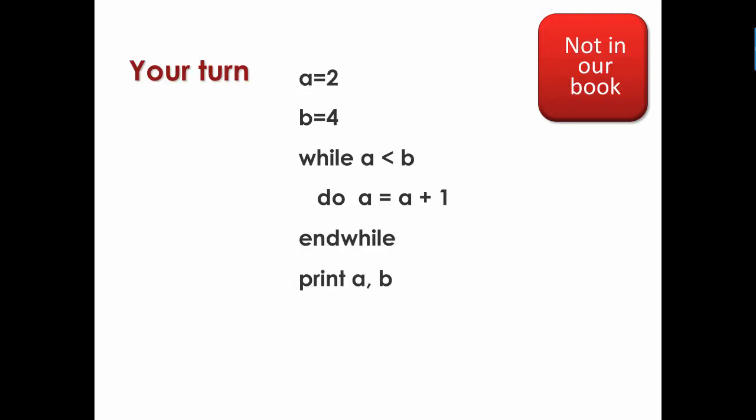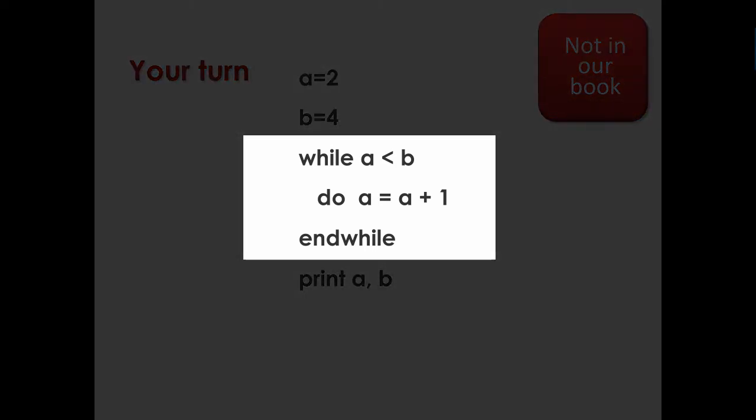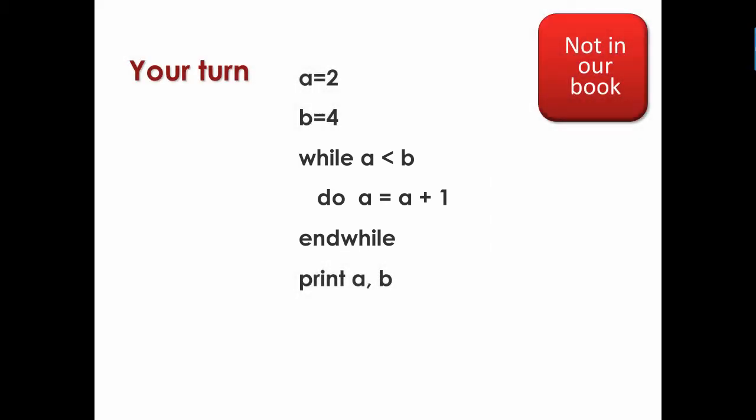So now it's your turn. We're going to say that A equals 2 and B equals 4. And we're going to write a loop that says while A is less than B, do A equals A plus 1, and end the while loop. And then we're going to print what A and B are at the end.